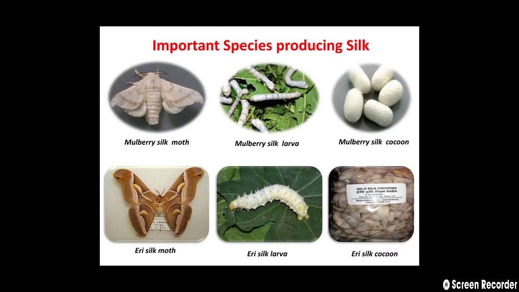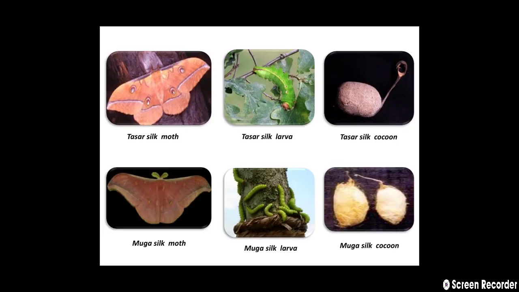So these are the four different types of silkworms. This is the image of the adult moth as well as larva and cocoons. This is the mulberry silkworm and Eri silkworm. Then the third species is Tasar silkworm and Muga silkworm. So this is all about the different types of silkworm.